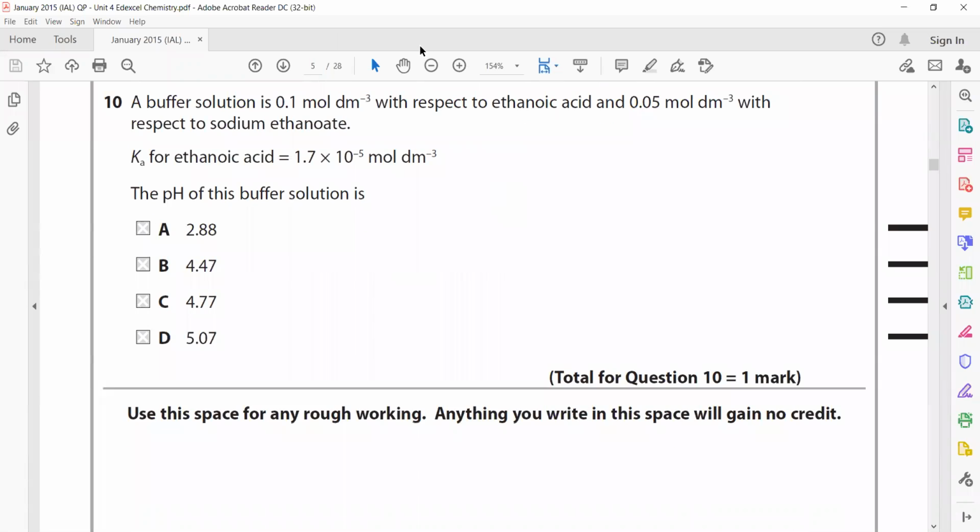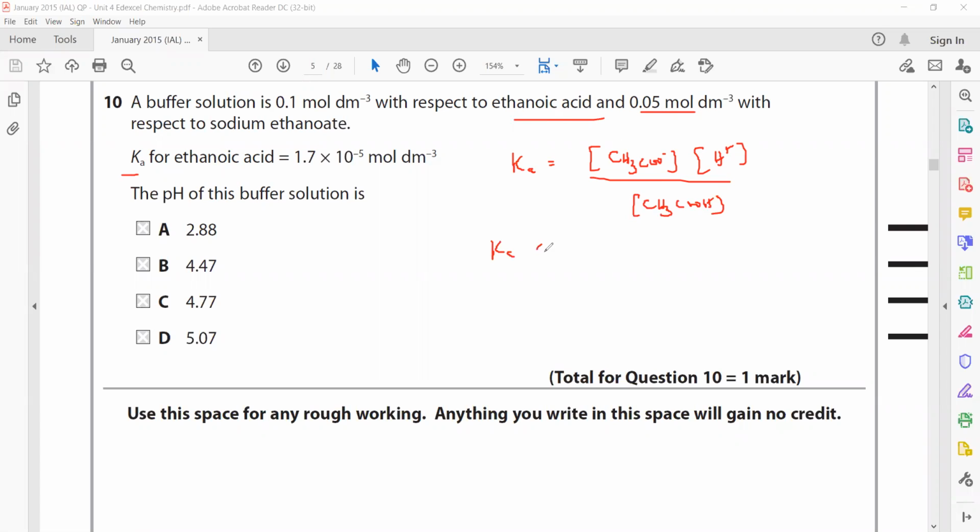A buffer solution is 0.1 mole per dm cube with respect to ethanoic acid and 0.05 with respect to sodium ethanoate. The Ka is given, find the pH. So the formula which relates the Ka, the concentration of ethanoate ion, hydrogen ion, and concentration of acid. First we'll find the hydrogen ion concentration.